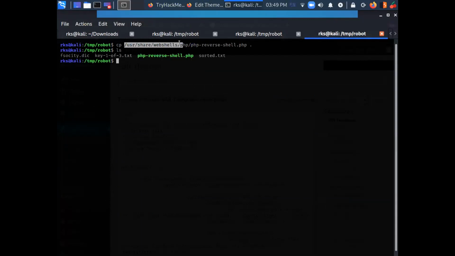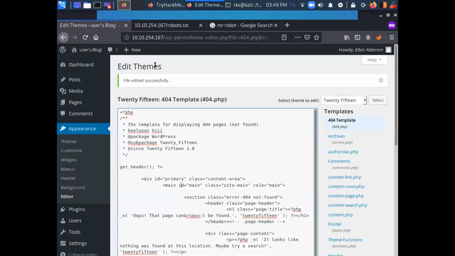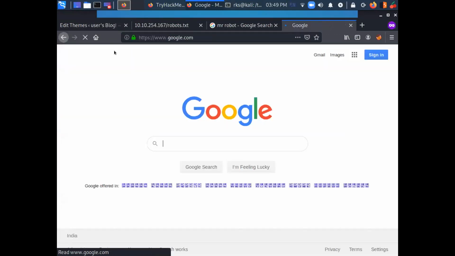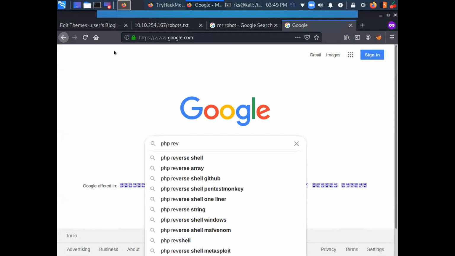So don't worry, you are also going to have this directory, and it's a pre-installed utility. There are a lot of different languages available there. We already have certain reverse shells available in this directory. Or else if you do not have it, you can just do a Google search, PHP reverse shell.